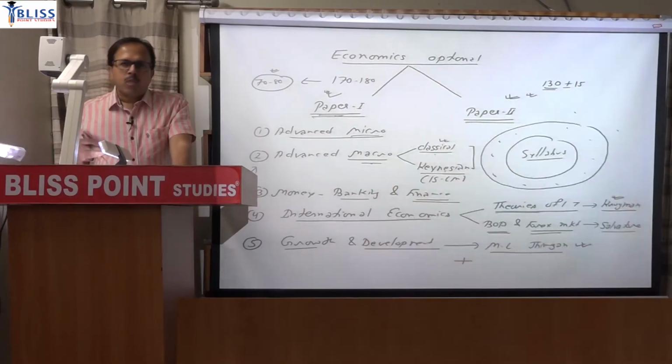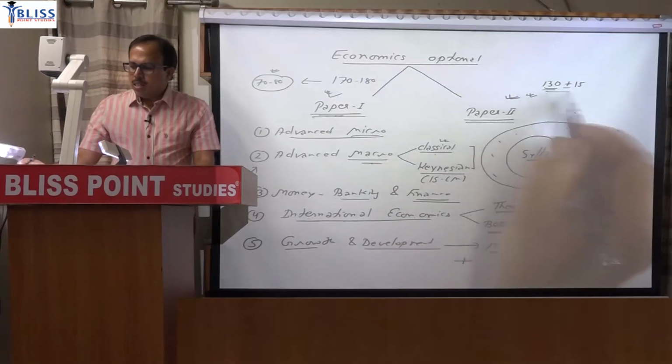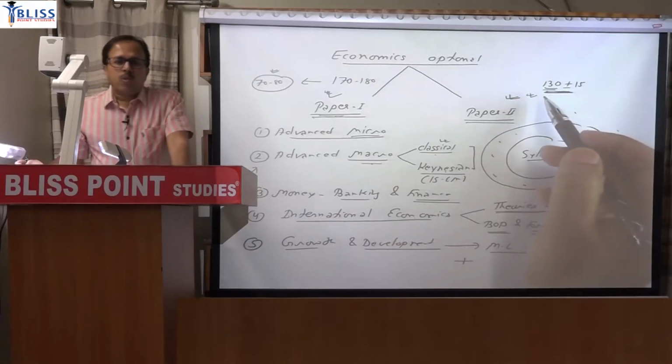Last year, 2019 का रिजल्ट देख लीजिए, जिनके सिलेक्शन हुए हैं, those who are selected, those who are not selected, everyone is getting around 130. Someone 133, 132, 137, 129, 124 and so on. So mostly in that range. So less is the dispersion here, it means you have a lower risk also.